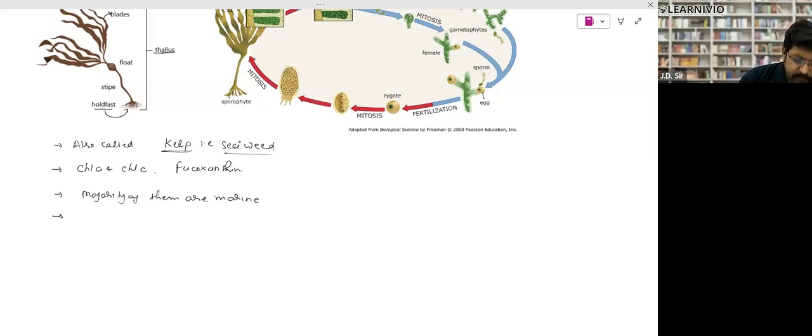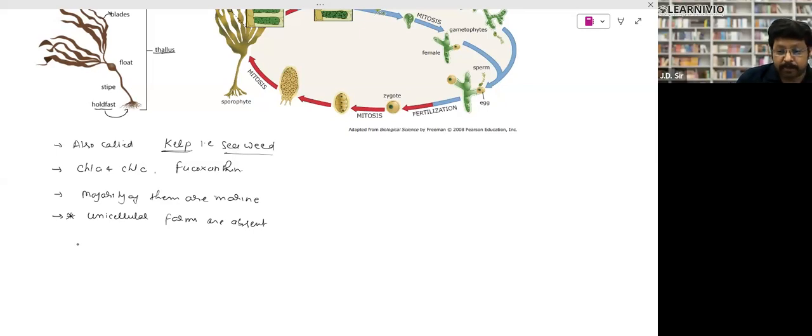And next, they do not have unicellular form. Means unicellular brown algae is not found, right? So that is a very important question. Let me make a star over here. Unicellular forms are absent. So unicellular forms are not found over there, right? Then they are also known as the kelp that I have told you.